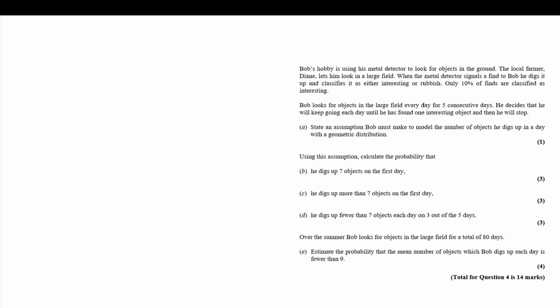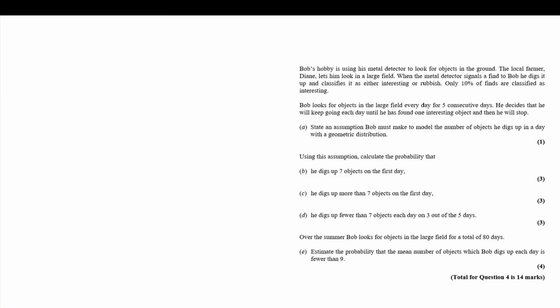Bob looks for objects in a large field every day for 5 consecutive days. He decides that he will keep looking each day until he's found one interesting object and then he will stop. So, the first part of the question asks us to state an assumption Bob might make to model the number of objects he digs up in a day with a geometric distribution.